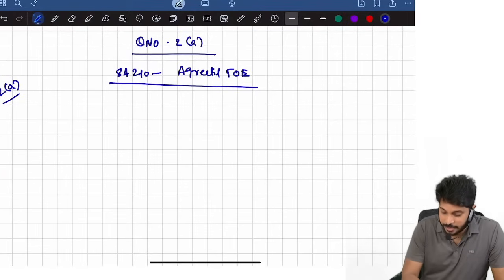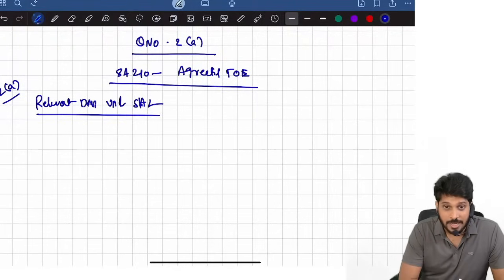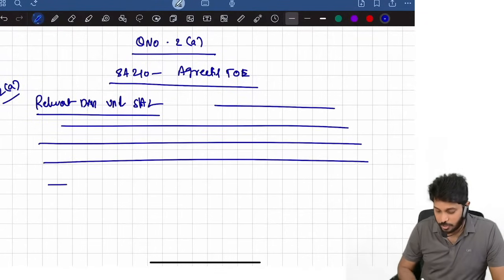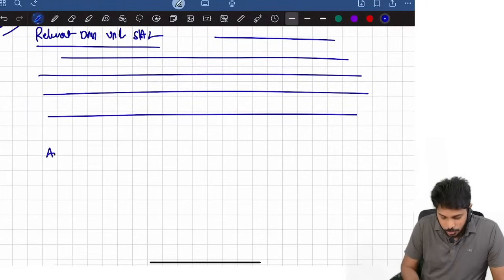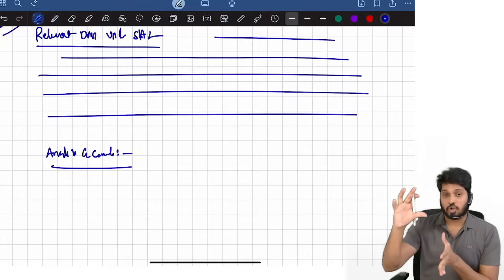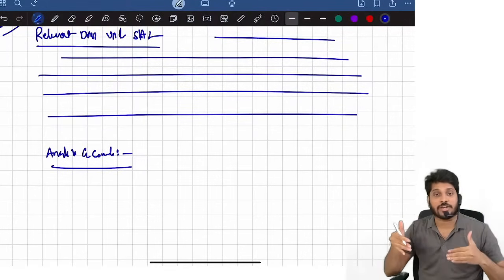Then you first write the relevant provision. You can write a side heading like relevant discussion under SA 210. Then you write whatever the applicable matter. Then you give analysis and conclusion. In the given case, so-and-so auditor did so-and-so, therefore, which is not as per the above standard, accordingly invalid.